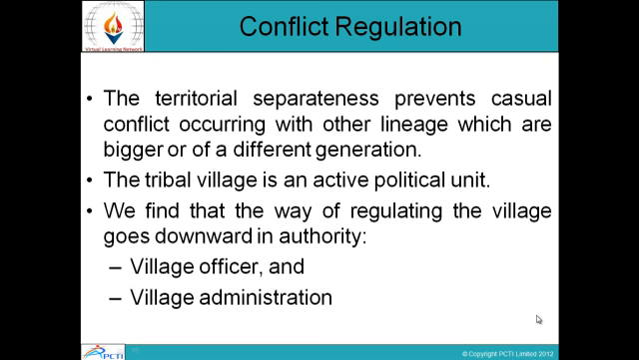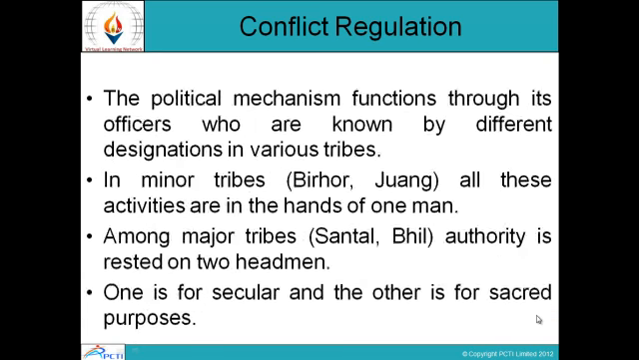The tribal village is an active political unit. We find that the way of regulating the village goes downward in authority. Village officer and village administration. First, the village officer rules, and then the village administration rules the whole village. The political mechanism functions through its officers who are known by different designations in various tribes. So various officers are appointed for looking after the political mechanism.